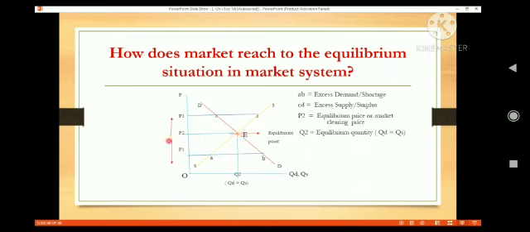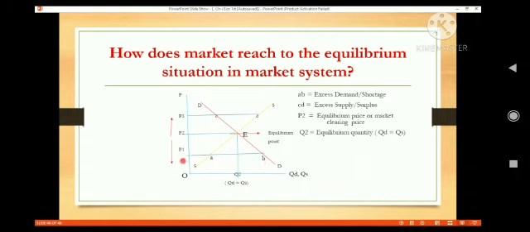Again, if for any reason the price is lower than the equilibrium price, suppose at P1, then as it is a lower price, consumers' demand for the product is higher. We see that the P1 price line touches the demand curve here but touches the supply curve here.